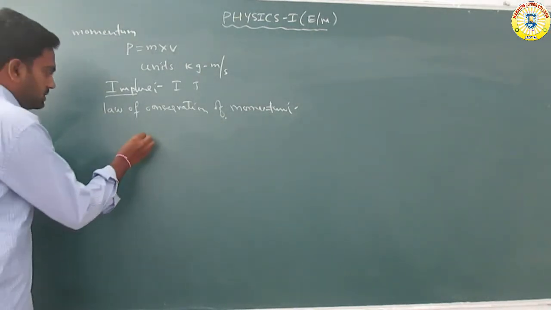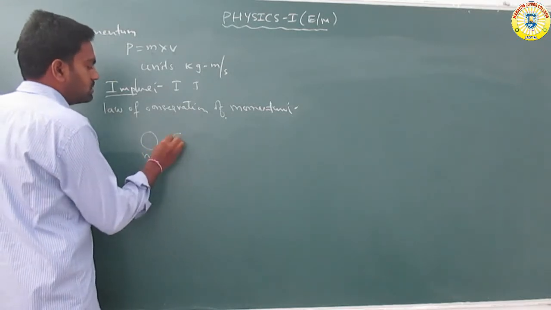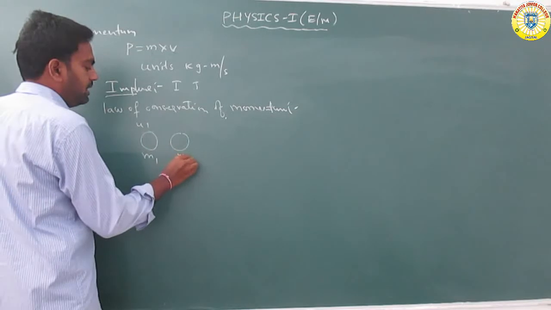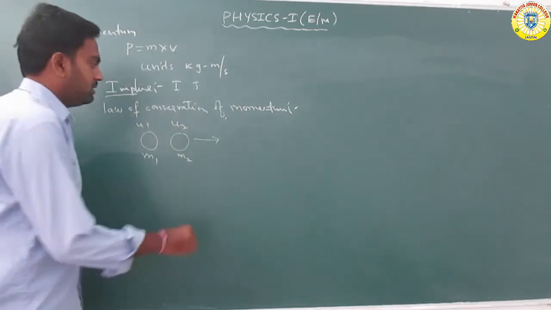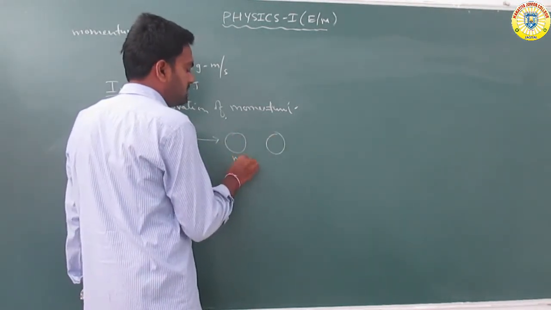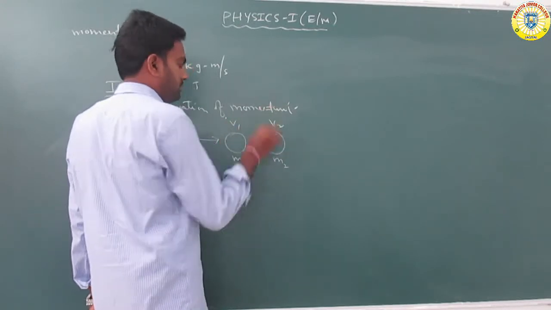The mass of one body is m1 with velocity u1, and the mass of the other body is m2 with initial velocity u2. After collision, the velocities are v1 and v2.